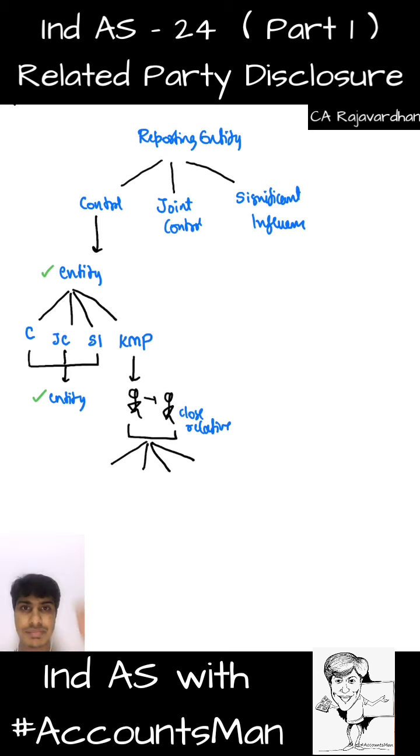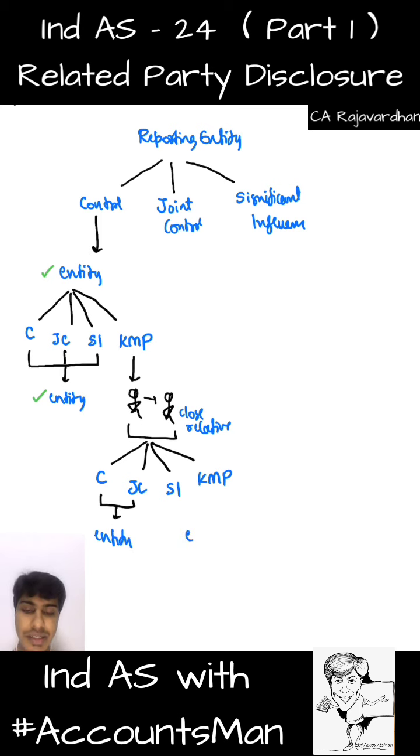I hope you get what I mean. So here I will write control, joint control, significant influence, and this person who is a KMP in our related party, our holding company, is a KMP in one more company, or his close relative is a KMP in one more company. So with regard to control and joint controlled entities, I'll write that in blue to keep the order.